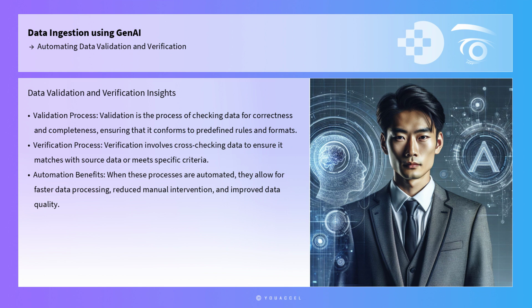Data validation and verification involve checking the correctness and quality of data before it is processed and used for analytics. Validation is the process of checking data for correctness and completeness, ensuring that it conforms to predefined rules and formats. Verification, on the other hand, involves cross-checking data to ensure it matches with source data or meets specific criteria. When these processes are automated, they allow for faster data processing, reduced manual intervention, and improved data quality.